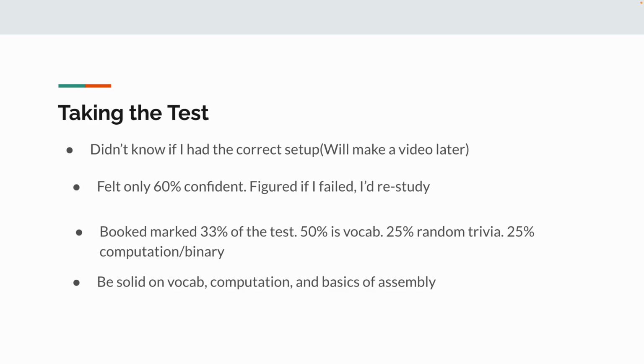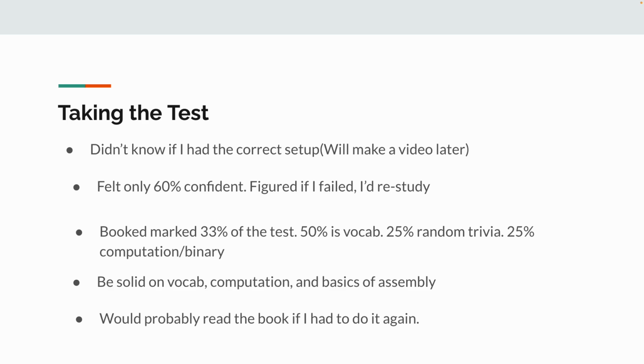If I were to give you some advice, number one, be solid on vocab and computation. Doing those two alone is going to get you really far. Then I would just know the basics of assembly. Everything I read on Reddit said you need to know assembly. There were 4 or 5 assembly questions I didn't know and guessed, and evidently I got enough right to pass. I only watched one video on assembly instruction. If you want to be more confident, there are probably 5 to 10 questions on assembly, so make sure you know that.